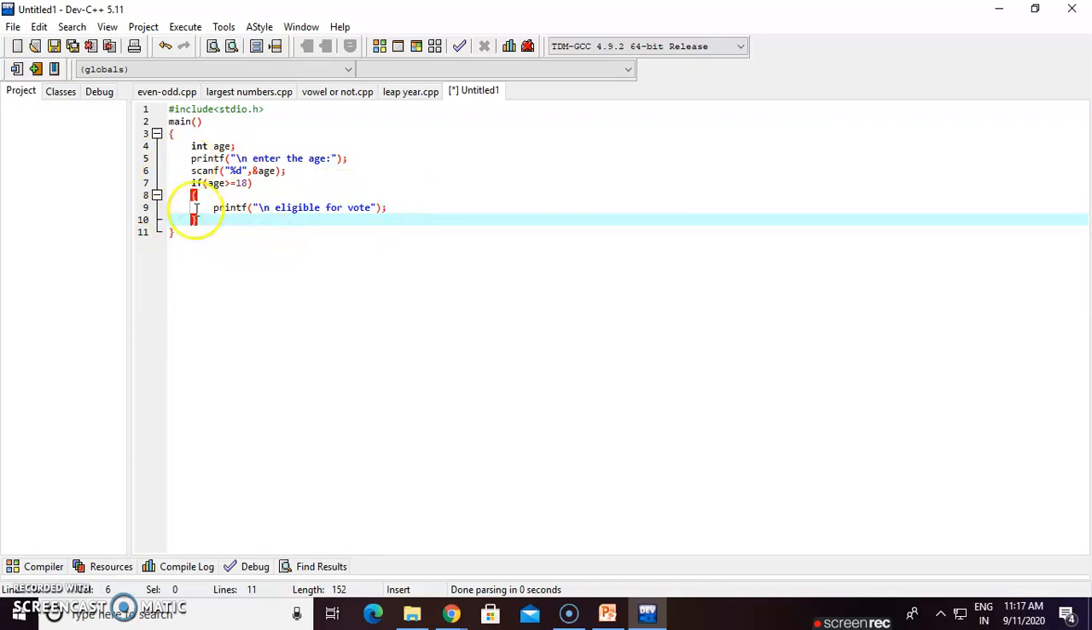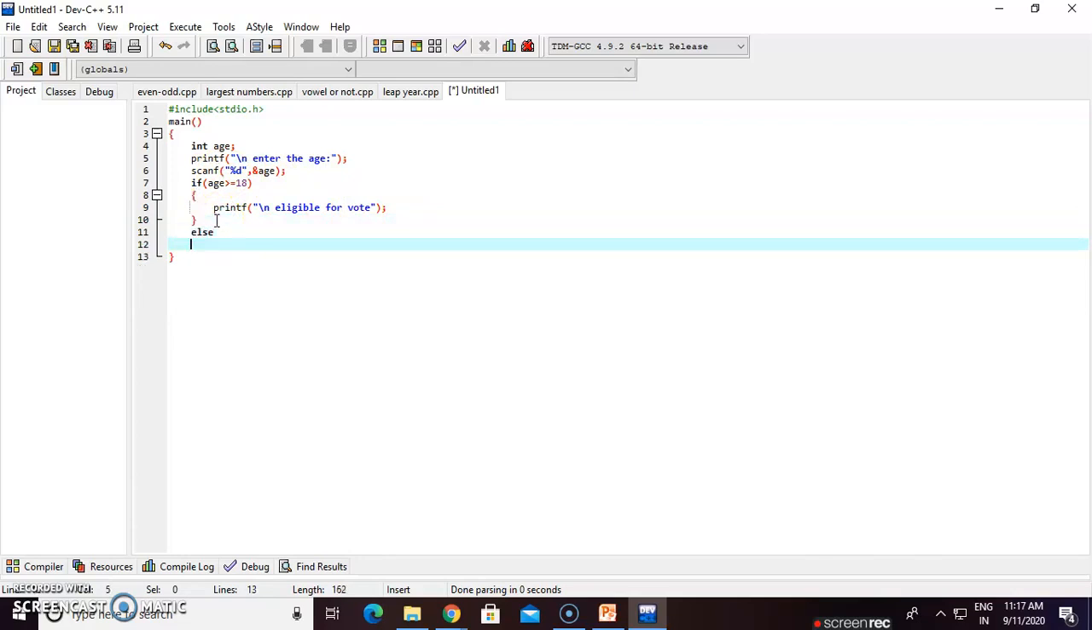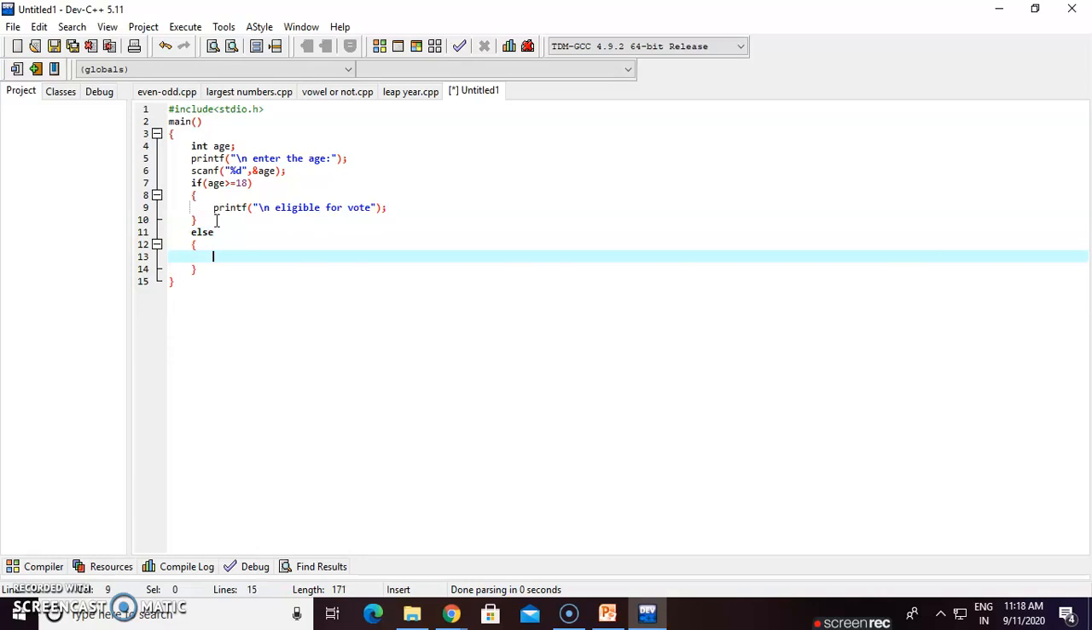This is the if statement syntax. The if keyword, then inside the first bracket write the condition. If this condition is true, then go to this block and the statement is executed. Otherwise, if this condition is false, then go to the else statement. After that, create the block of else: printf not eligible.